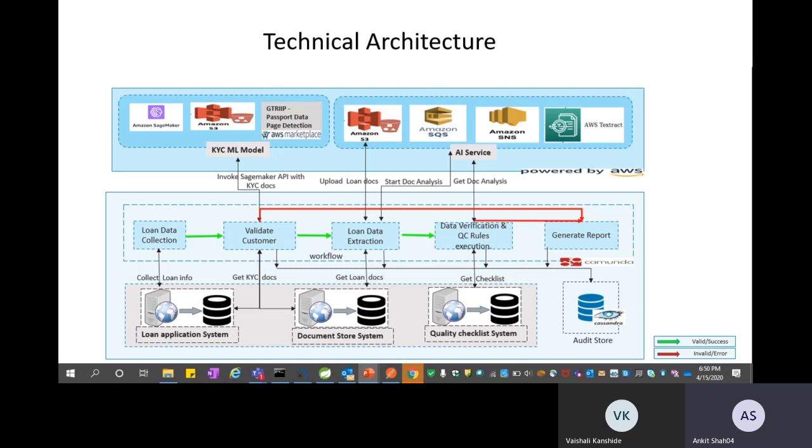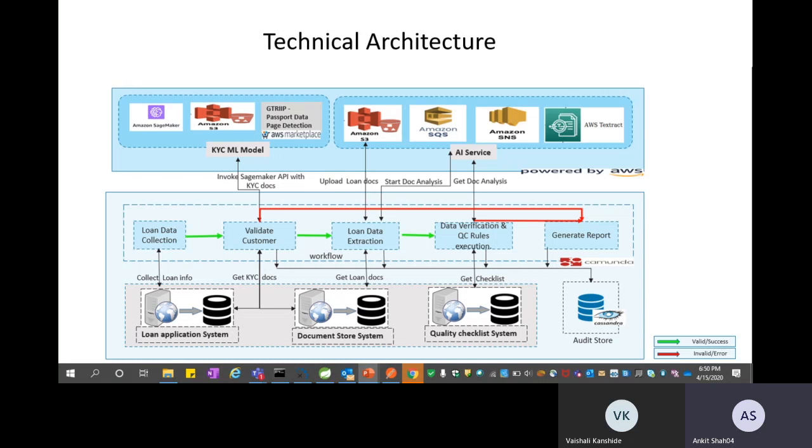So that's how the application gets reviewed. It runs through various automated checks. We are using a pre-trained passport data model. We are using the AWS AI service, Textract, to automate the entire loan pre-processing for the user.